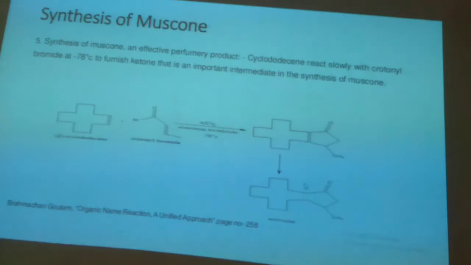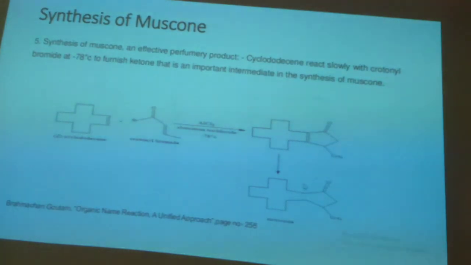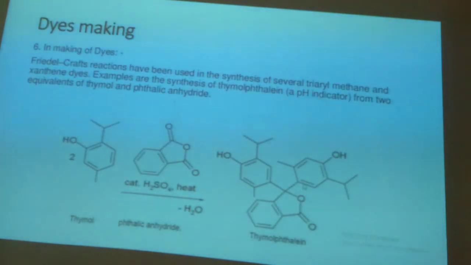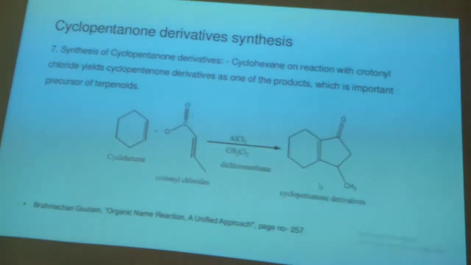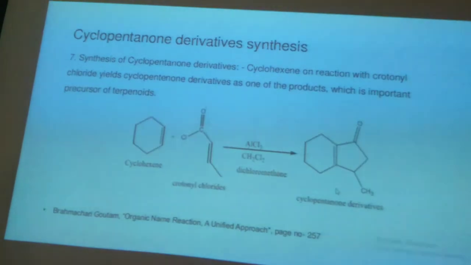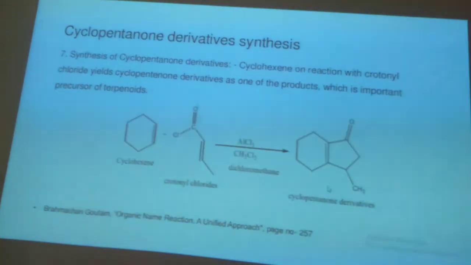You can synthesize muscone, an effective perfume ingredient, from Friedel-Crafts reactions. You can synthesize different types of dyes by using Friedel-Crafts reactions. Friedel-Crafts reaction can also be used to synthesize cyclopentanone derivatives.